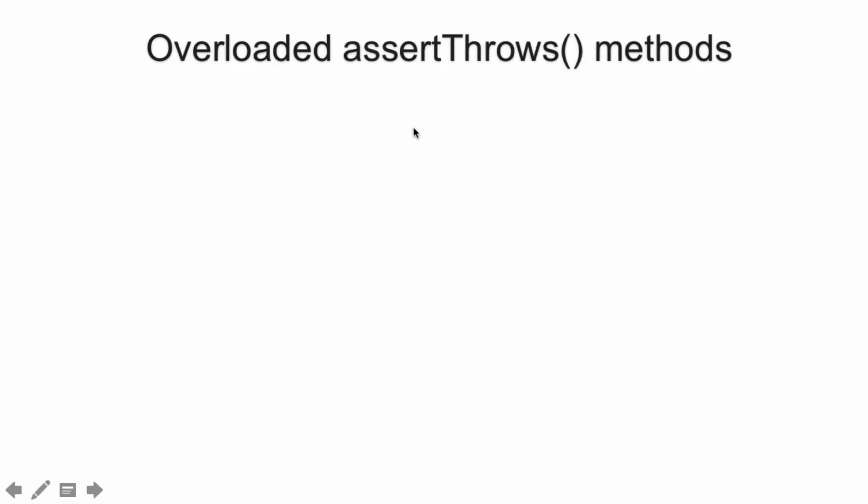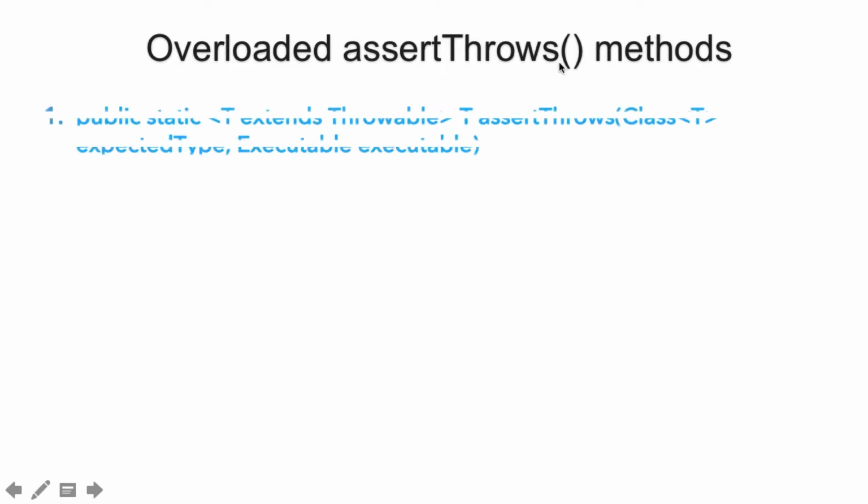So now let's see the overloaded methods of assertThrows. Here you can see that assertThrows takes a class of an exception which we are expecting it to throw. And assertThrows also has a return type, which is nothing but the exception thrown.